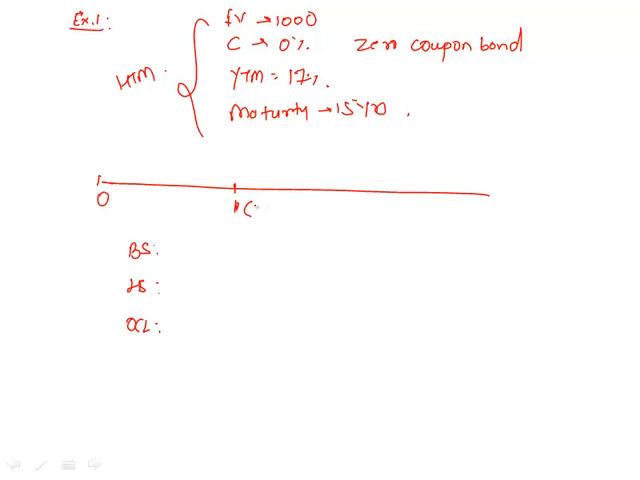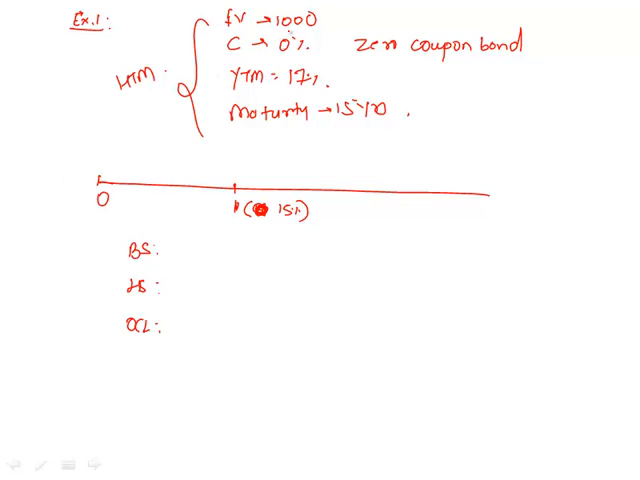YTM in year 1 is not 19, sorry. This is 15%. YTM at the end of year 1 is 11%. On the balance sheet? Alright, let's do it together. Let's find out at what price we purchased this bond.